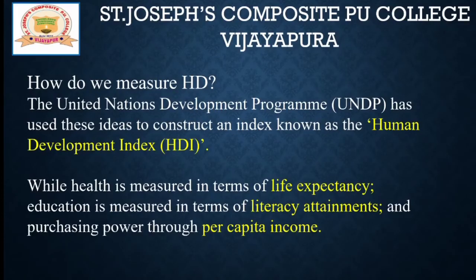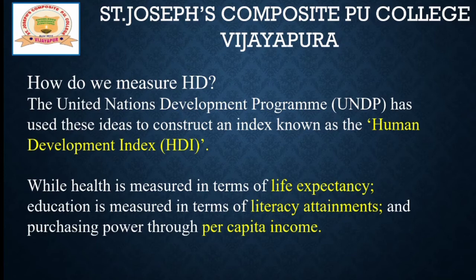Then we observe that the indicators or core capabilities of HD are health and long life, education and also income. Then how do we measure these capabilities? Health is measured in terms of life expectancy.